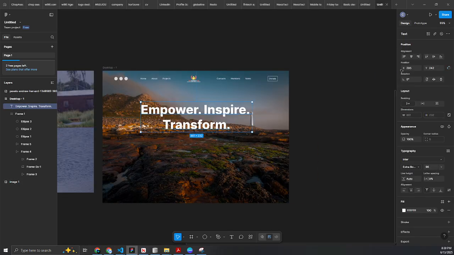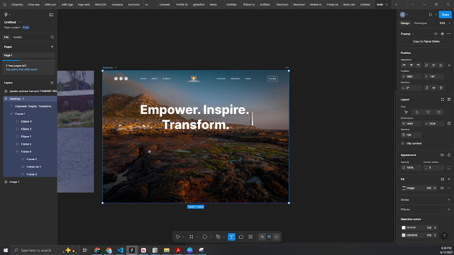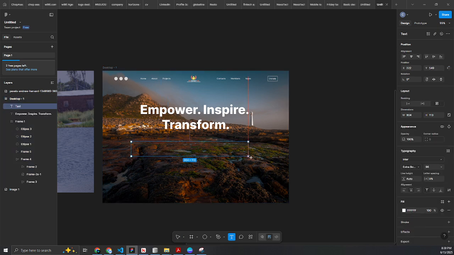And we make sure this is in the center. We draw this. We come here and drop down the font size to about 24 pixels. Paste it in here. Then we are going to move it away from this.